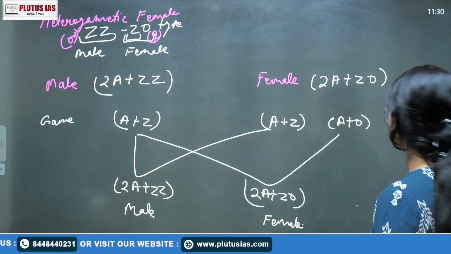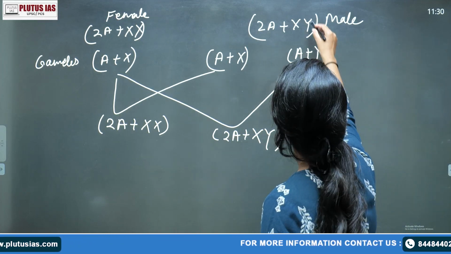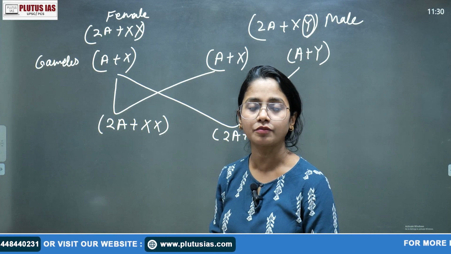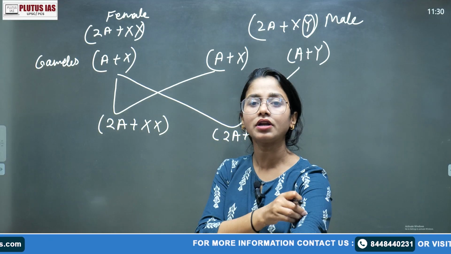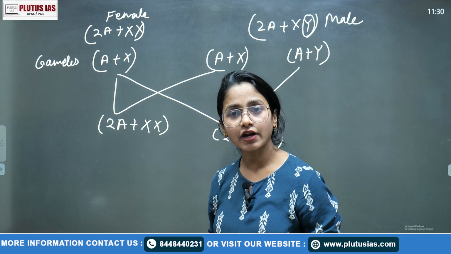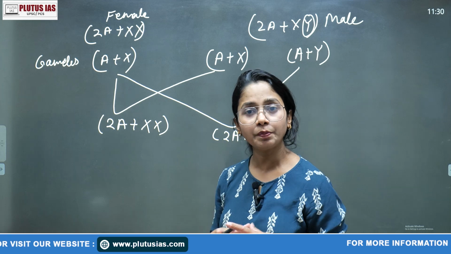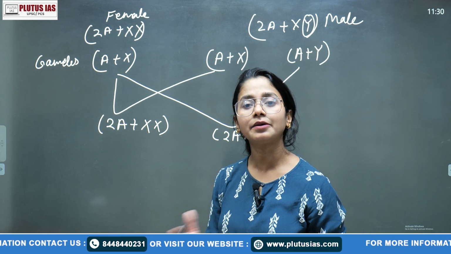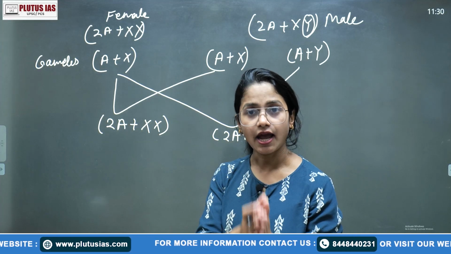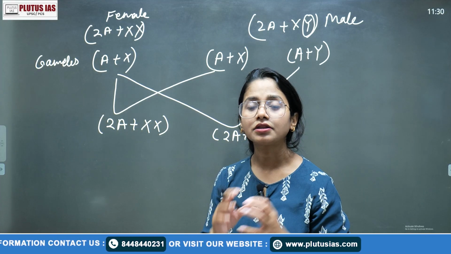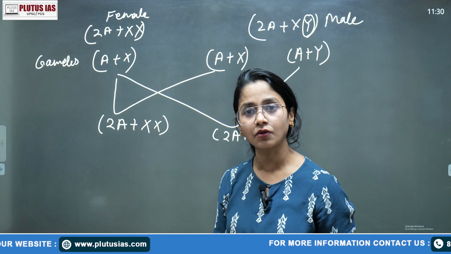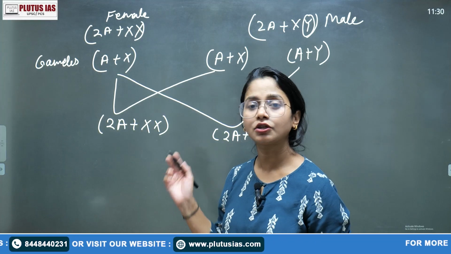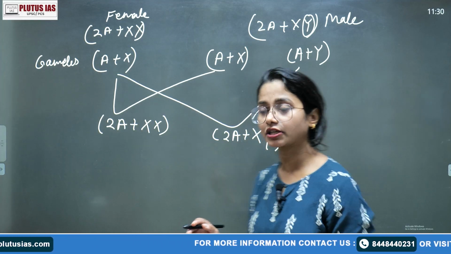Similar to XY. So what is the difference between XO and XY? In XY, the Y is a type of chromosome. It is not the absence of a chromosome, as in human. In human, we talk about 46 chromosomes. Among those 46, there are 22 pairs of autosomes and the 23rd pair is different in the female and the male. In the female it is XX, and in the male it is XY. But the total count is 46 only, right? There is not 46 and 45, unlike in ZO or XO type. So do not get confused there.